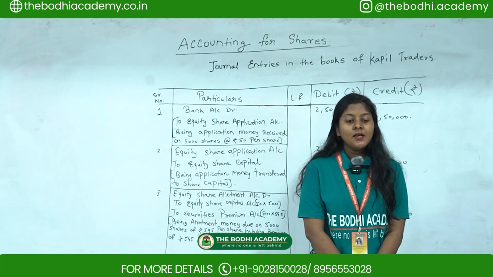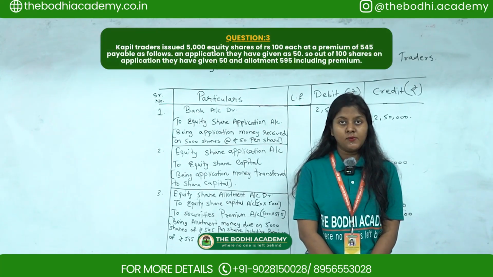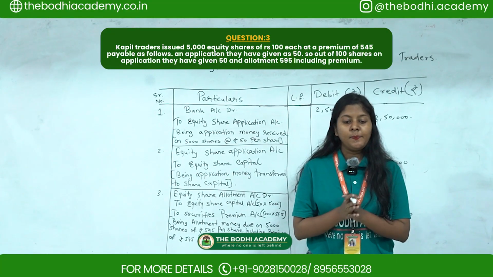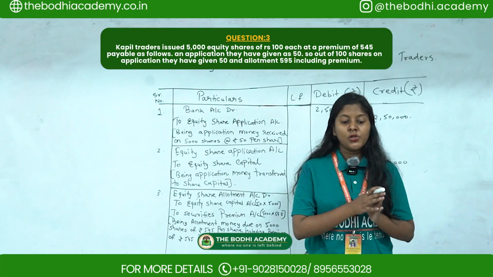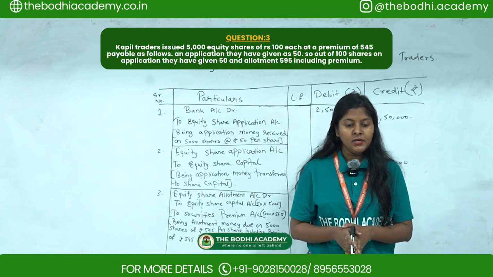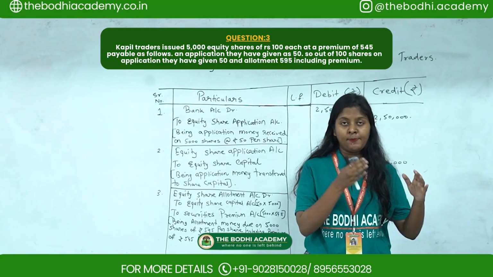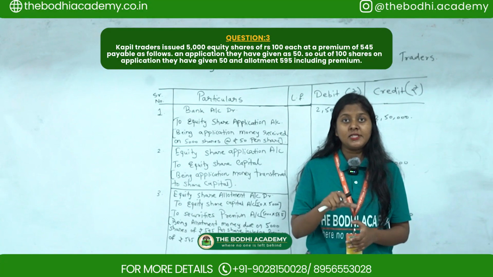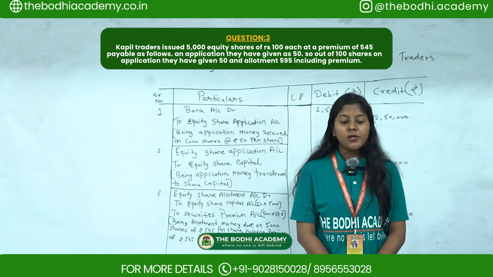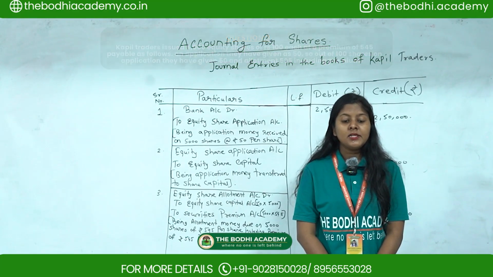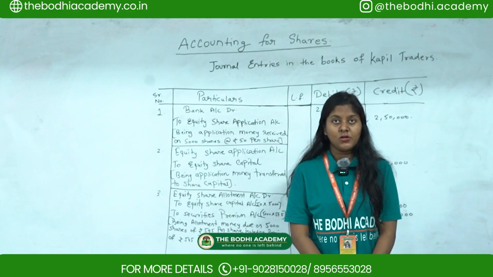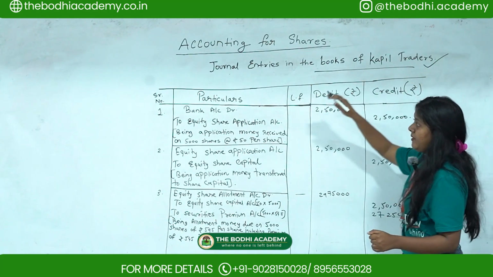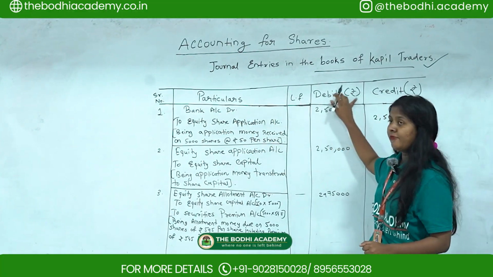So the third question is: Kapil Traders issued 5,000 equity shares of rupees 100 each at a premium of 45, payable as follows: on application 50, and on allotment 95, including premium. Allotment was made to all the applicants. Pass the necessary journal entries. So this is the question. First you have to write down: journal entries in the books of Kapil Traders. Then serial number, particulars, LF, debit and credit.